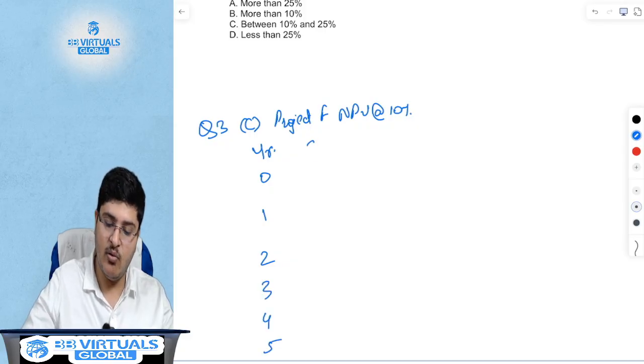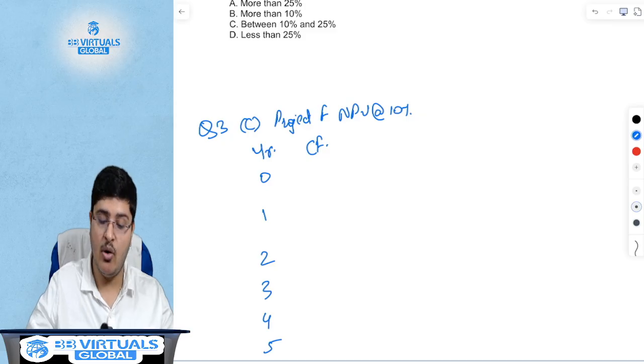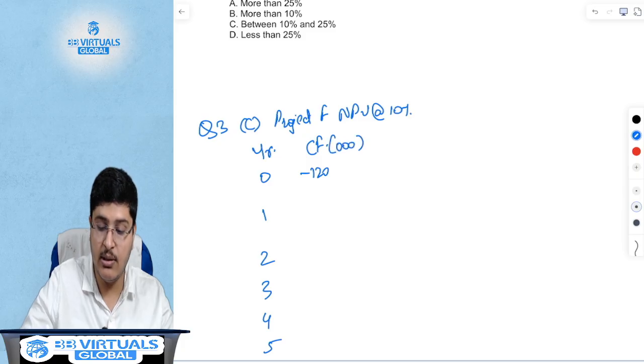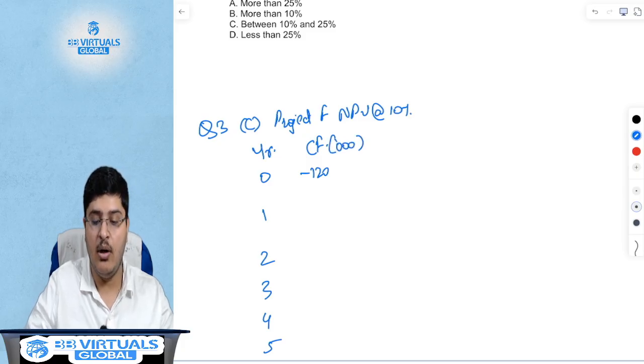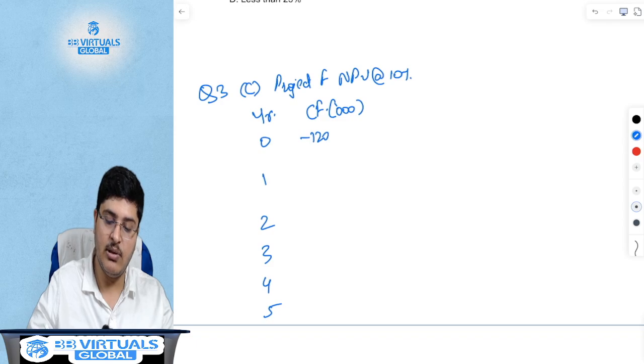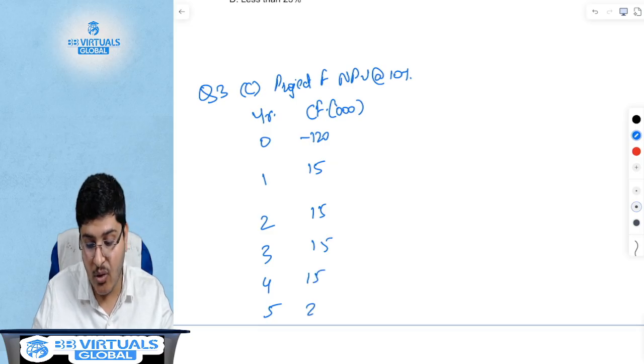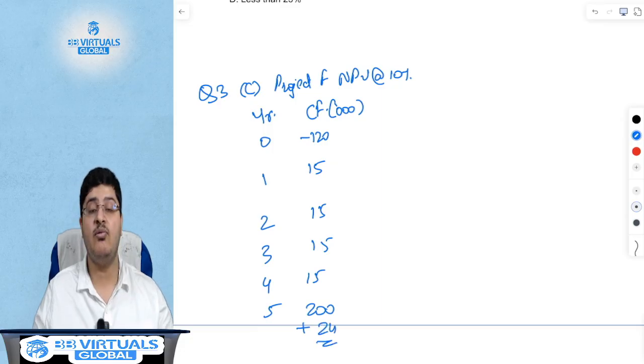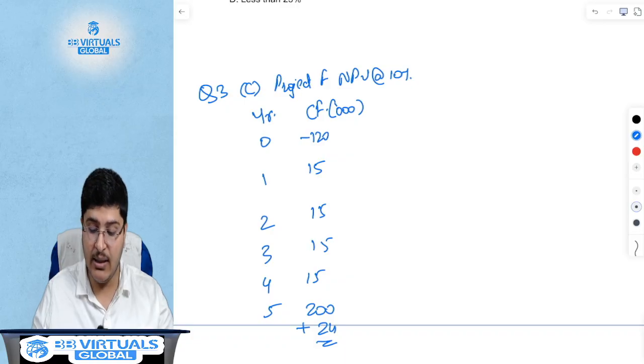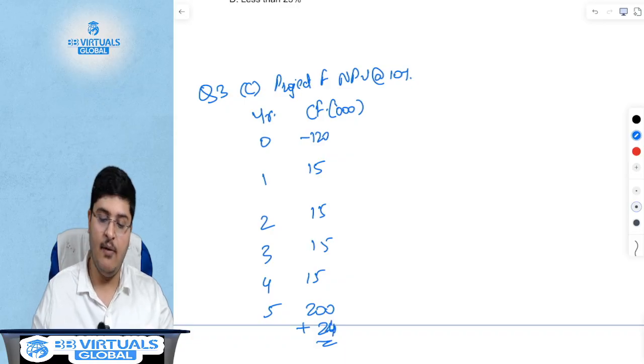What is the cash flow? The cash flow of each year minus 120 for first year. Of course, this is in thousands. Do not forget to mention that this is in thousands. This was 15, 15, 15, 15, and fifth year was not just 200 but 200 plus 24, which was the additional scrap value, so 224.